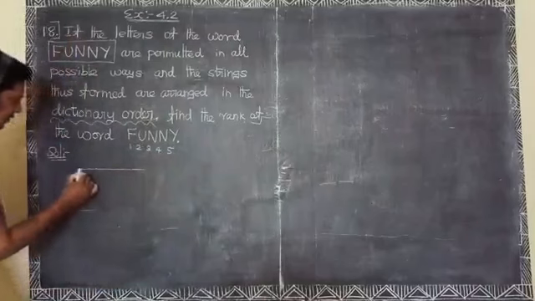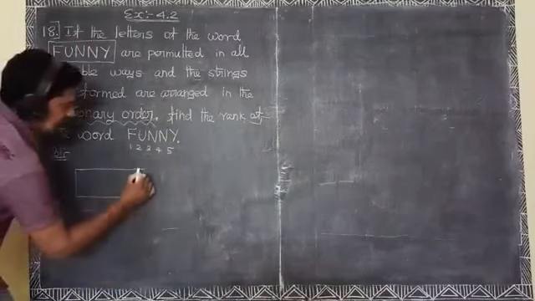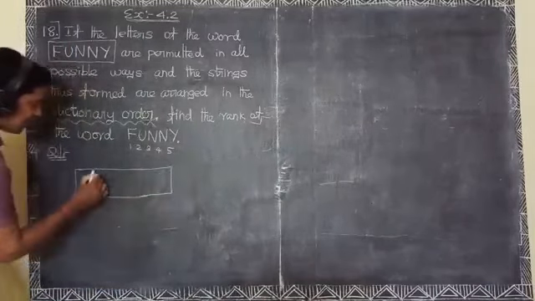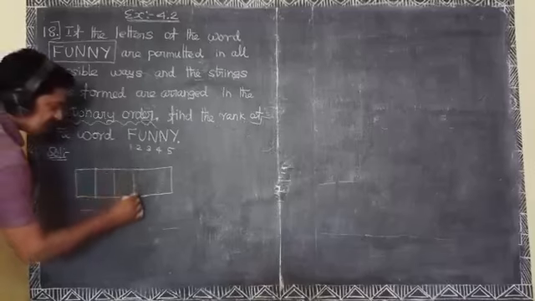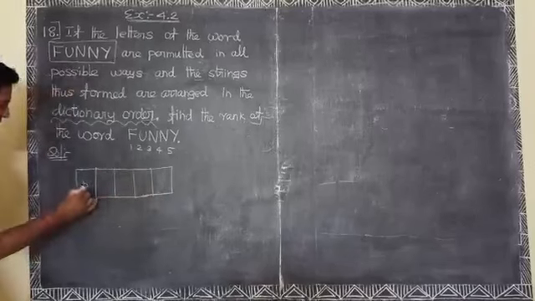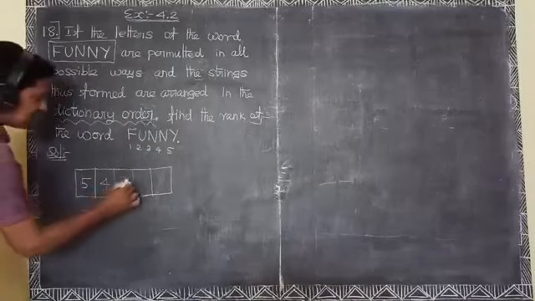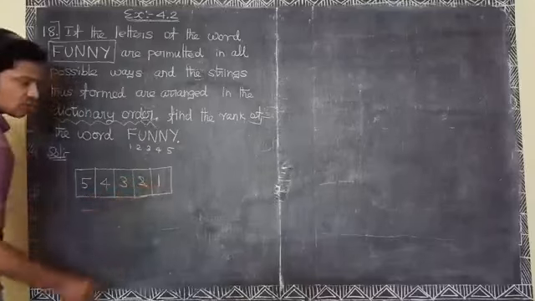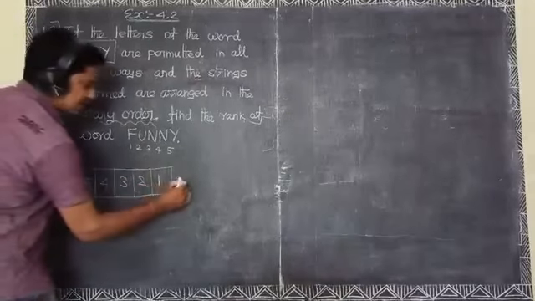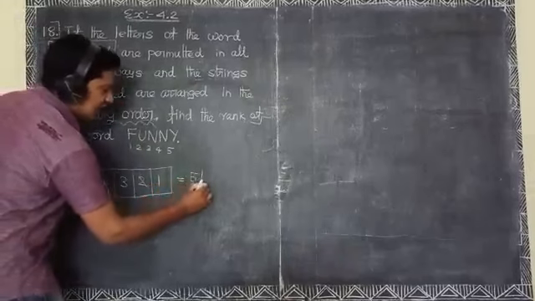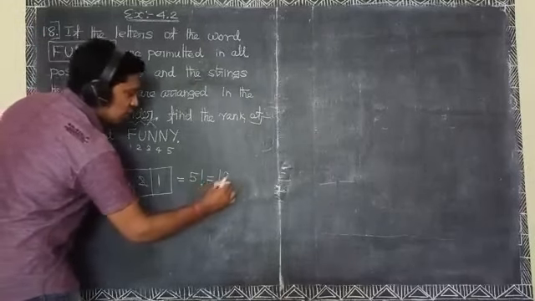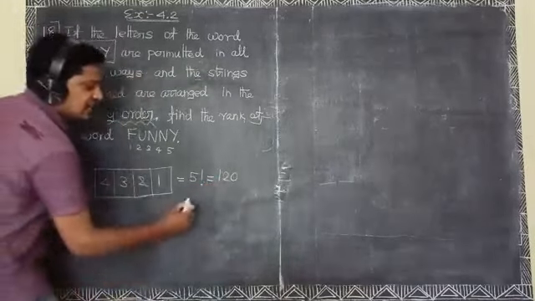Therefore, we can calculate the total number of different strings as 5 into 4 into 3 into 2 into 1. That is 5 factorial, which is equal to 120 different strings.